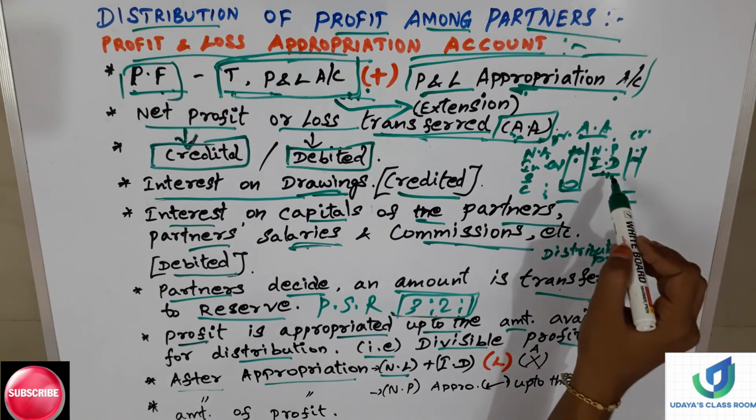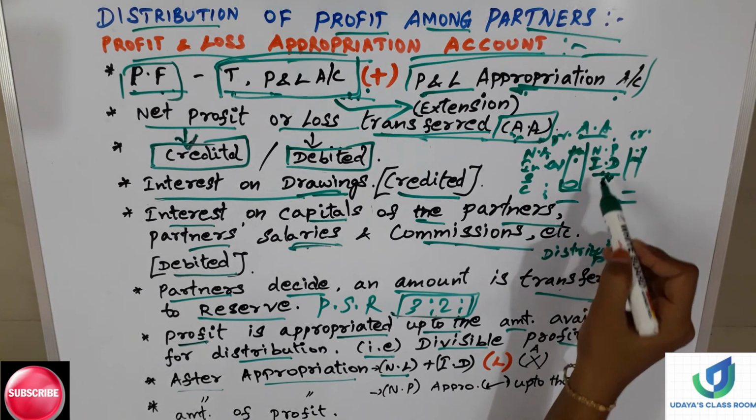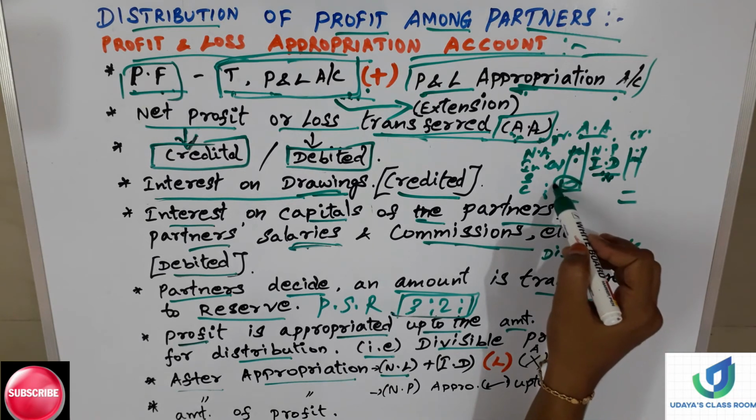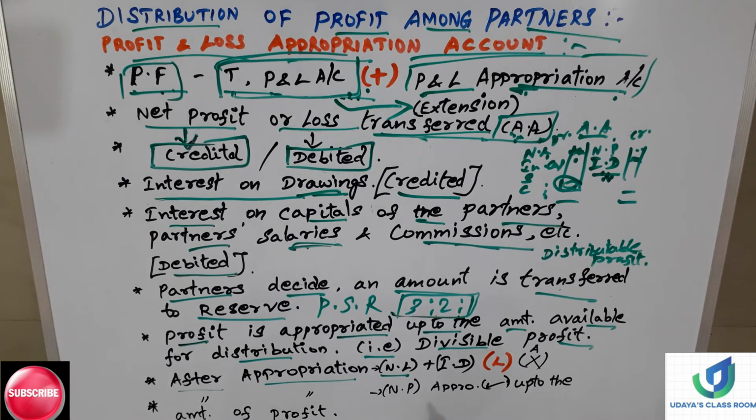After writing the drawings, that is interest on drawings, income also, if the appropriation account shows a loss, appropriation will not be made among the partners. Instead, the loss will be distributed among the partners as per the profit sharing ratio.